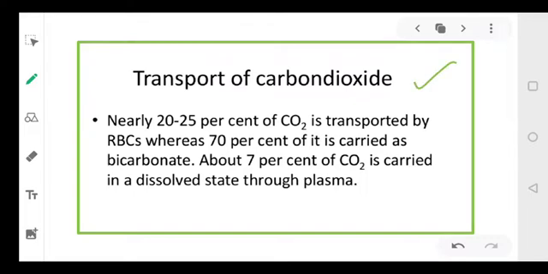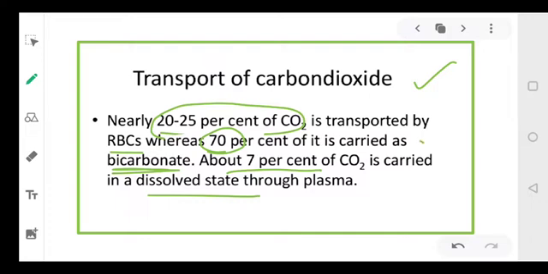Secondly, the transport of carbon dioxide. 20 to 25% of carbon dioxide is transported by RBC. जो 20 से 25% है, only that much is transported by RBC. 70% of the carbon dioxide is transported in bicarbonate form. ठीक है, and 7% is transported in the dissolved form. So in case of carbon dioxide, the majority of the carbon dioxide is transported in the form of bicarbonates. Okay.